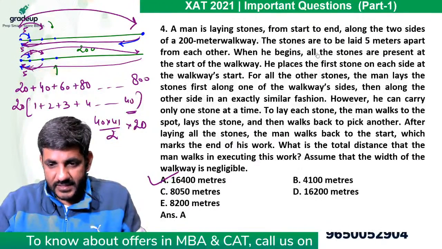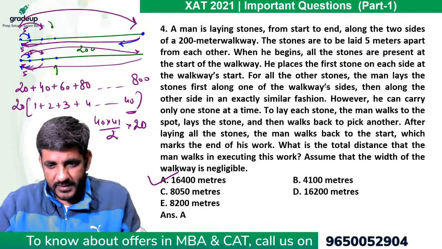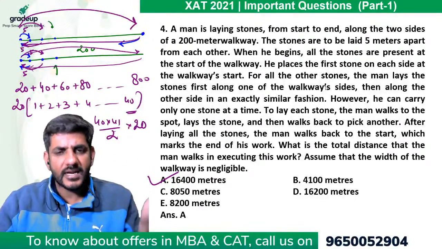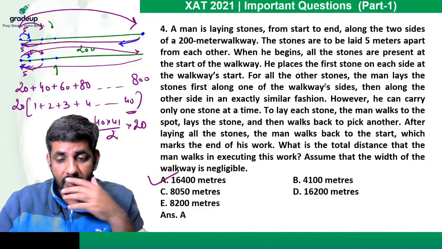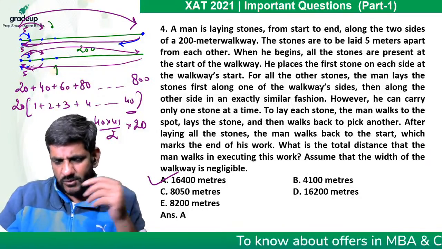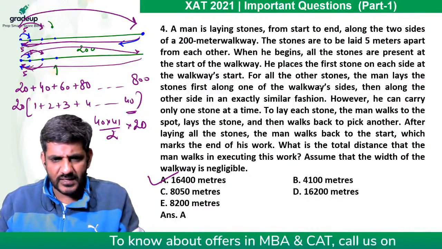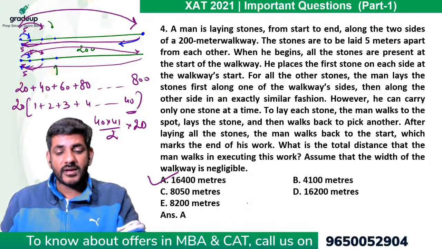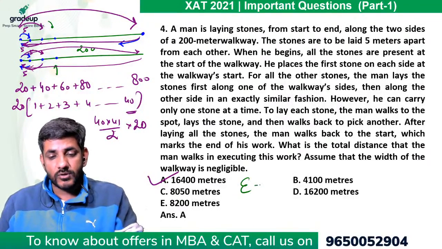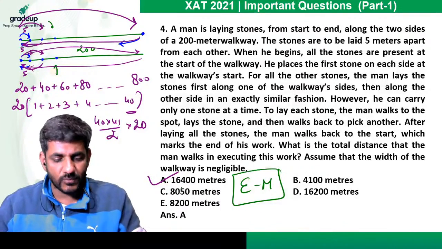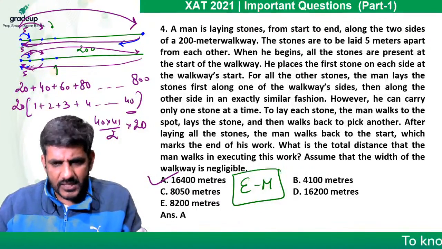Abhishek Verma says easy. Even I feel it should be an easy question. I mean, as I told you, from the perspective of XAT, we have a lot of time. Abhishek Mohapatra says easy. Yugansh says difficult. Yugansh, it's not difficult, yaar. I don't feel it is difficult. Yes, it might be moderate for some people who are not very comfortable with the concept of AP, but it is definitely lying in the category of easy to moderate as per me and as per many of you.